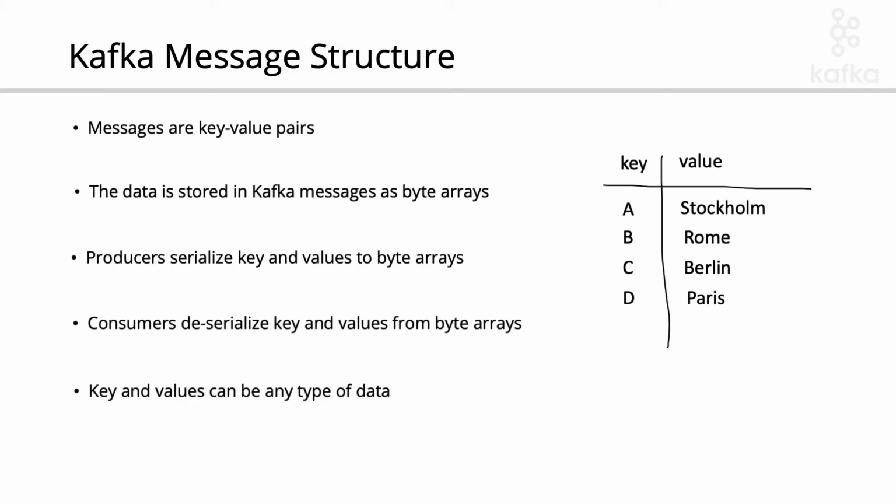So it's important to know that keys and values are both unstructured and untyped inside the cluster itself, but from the point of view of producer and consumer, from the client applications, if they use a typed language, keys and values can have a type. So in general, the producers serialize the data from the data type used by the client into byte arrays, and the consumers deserialize the bytes into data types used by the client.